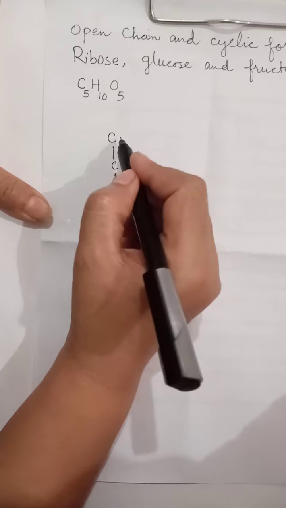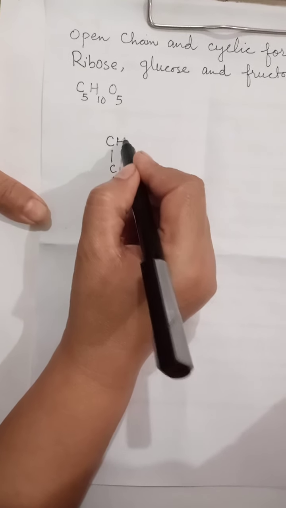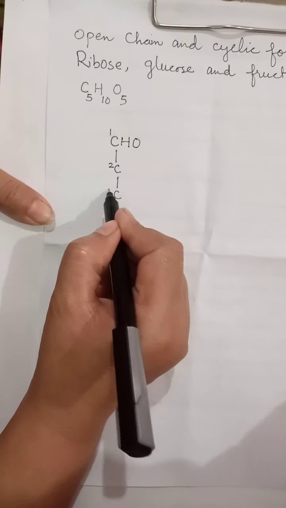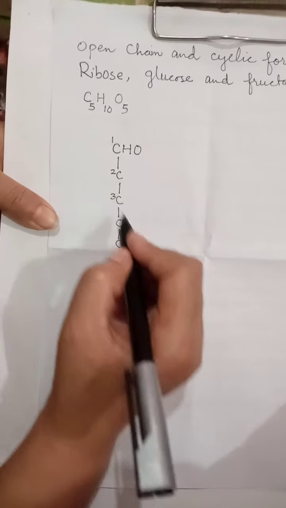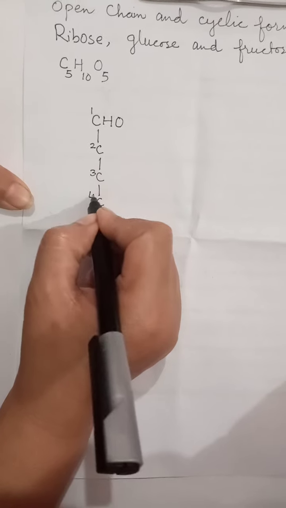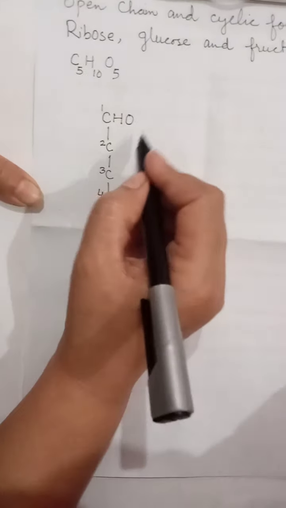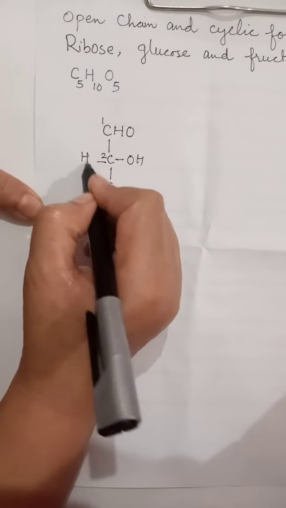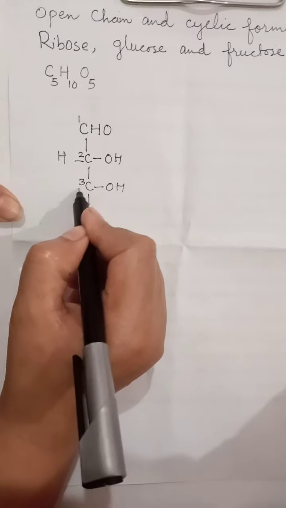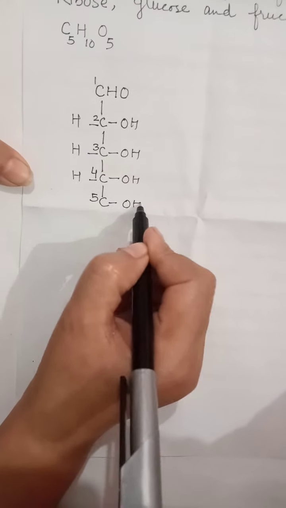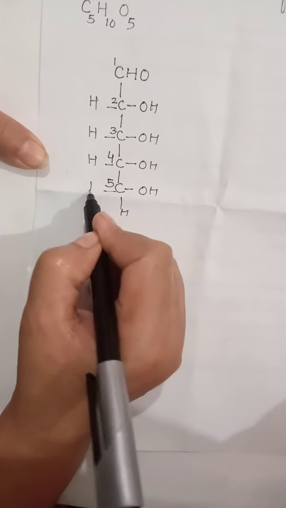Now this is an aldo sugar, so I will first write the aldehyde group. The carbon which is part of the aldehyde group is considered as carbon number 1, then 2, 3, 4 and 5. Now I will write the hydroxyl groups along with it. This is again hydroxyl group, hydrogen, hydroxyl group, hydrogen, and this is hydroxyl group, hydrogen and hydrogen.